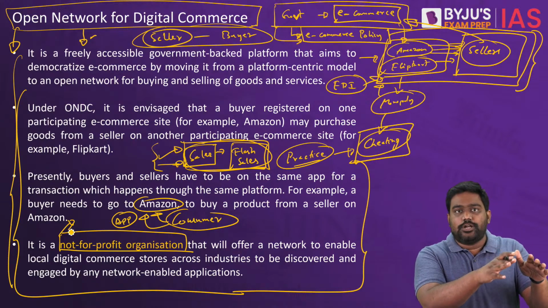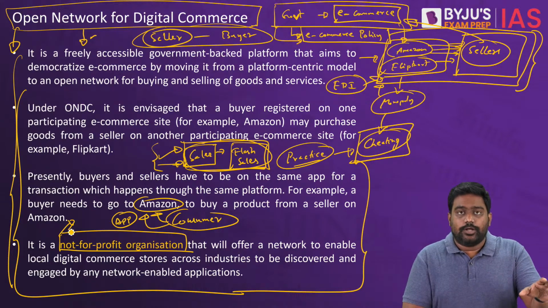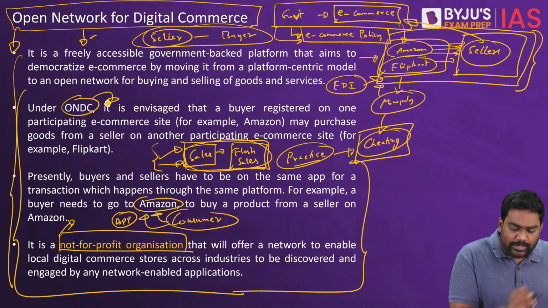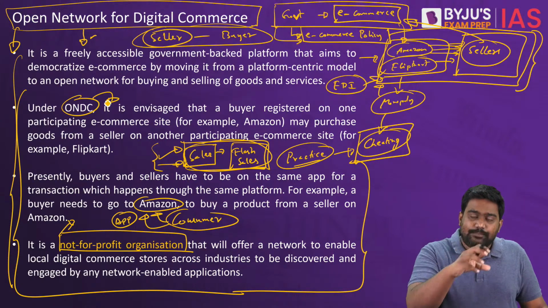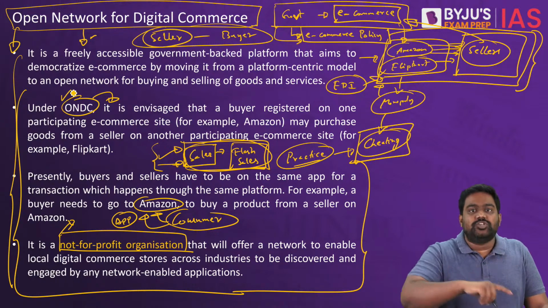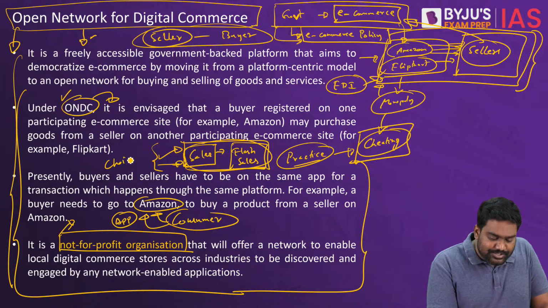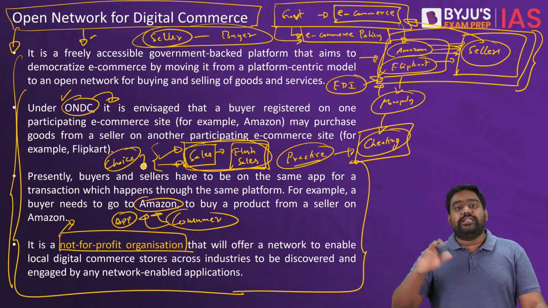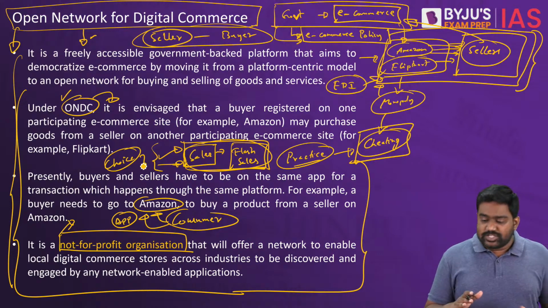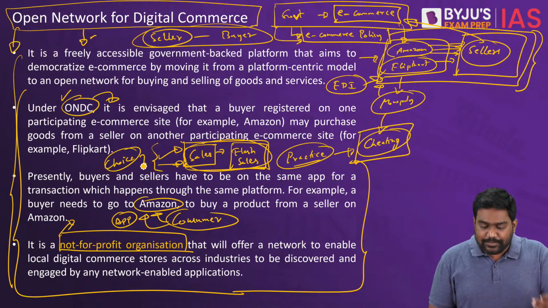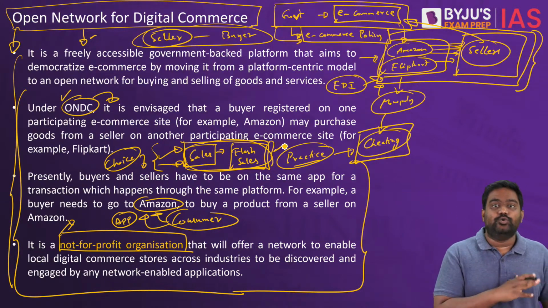Now, let's say you search for a type of shoes on Amazon. If you do this using the ONDC platform, you can see the prices of the same shoe on Amazon, Flipkart, and all the other competitors. So the consumer will get the choice to opt for the best quality and the best price. The chances of you getting duped by these companies through so-called sales will reduce.